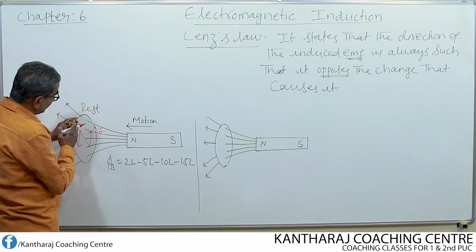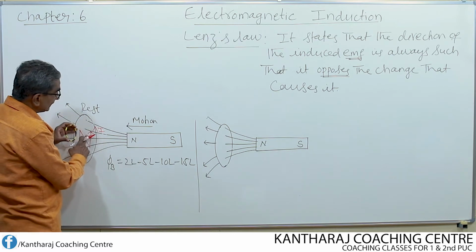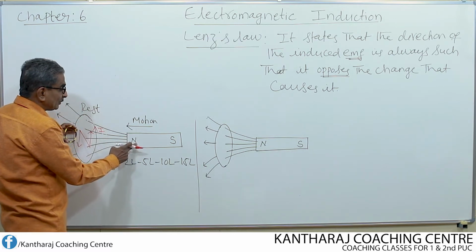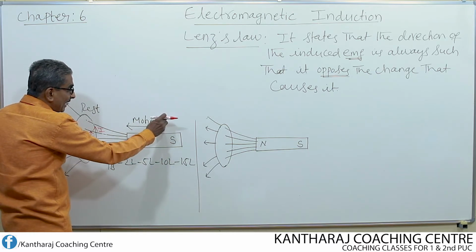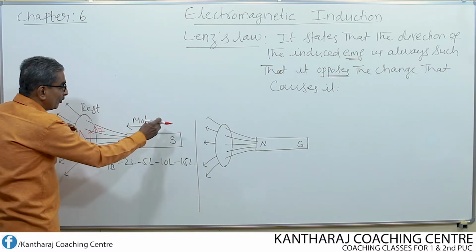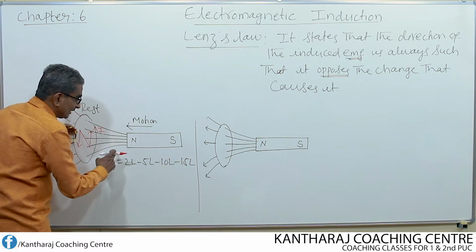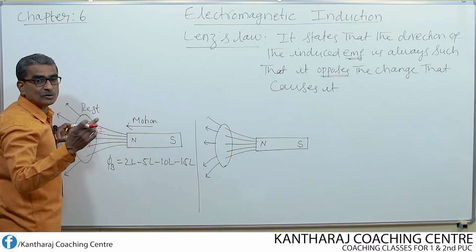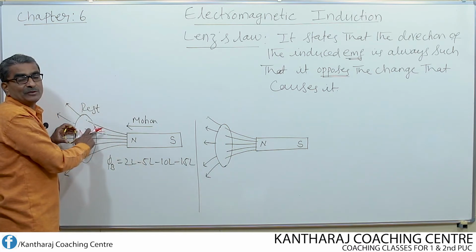The north pole which occurs on this surface is going to repel the north pole of the bar magnet. That means the motion of the magnet is opposed. Motion of the magnet is opposed means the flux change, that means increase of flux is opposed. It is opposed by what? It is opposed by the EMF itself.